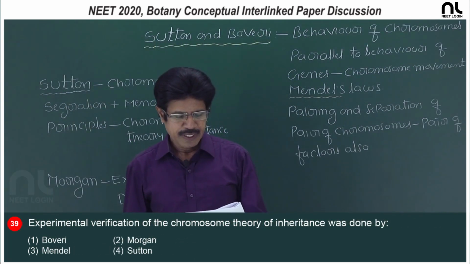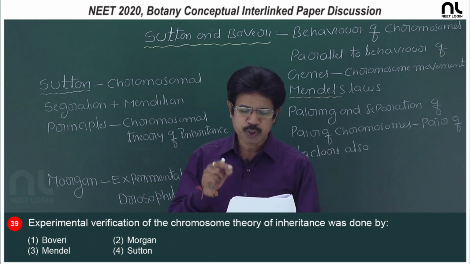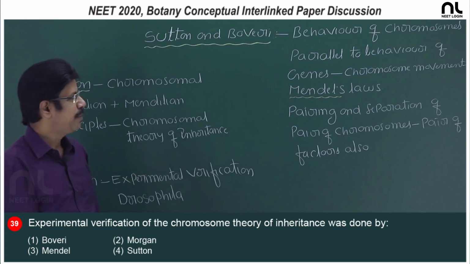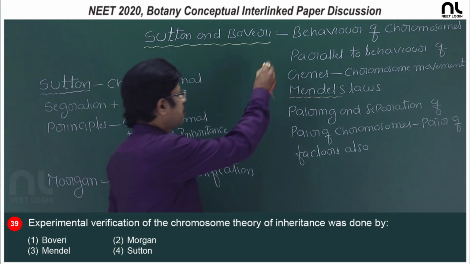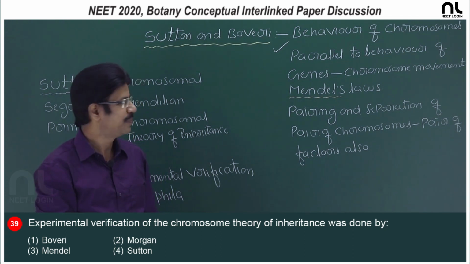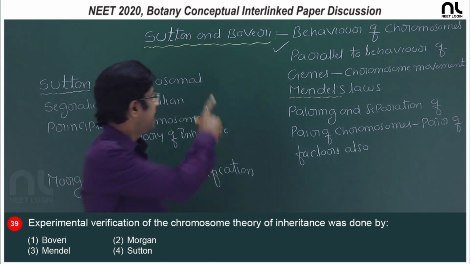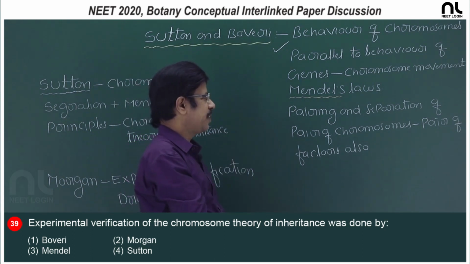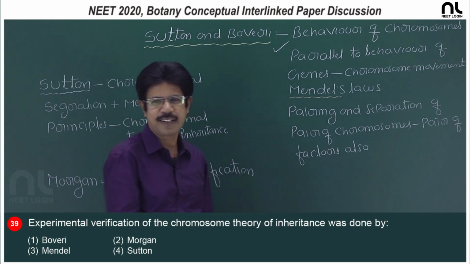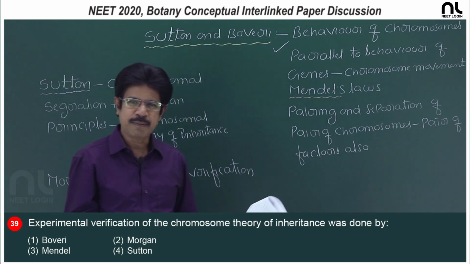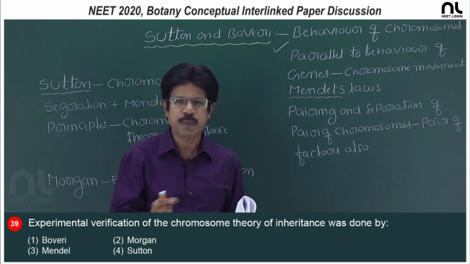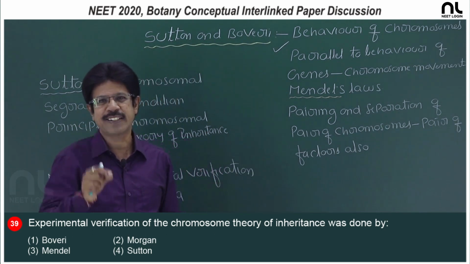Question number 39, experimental verification of the chromosome theory of inheritance was done by. According to Sutton and Boveri, the behavior of the chromosome was parallel to the behavior of the genes as predicted by Mendel. Sutton and Boveri explained chromosome movement based on Mendel's laws. According to them, pairing and segregation of a pair of chromosomes would lead to pairing and segregation of the pair of factors they carry.